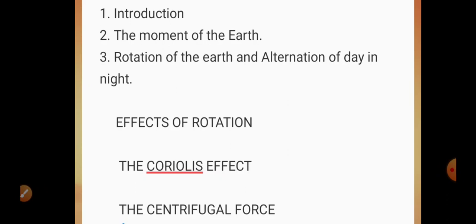Last time we completed chapter number 2, which was about latitudes and longitudes. If you understand the concept of longitude and latitude, then this chapter is very easy for you, or either you can understand or not. You have to concentrate on it.